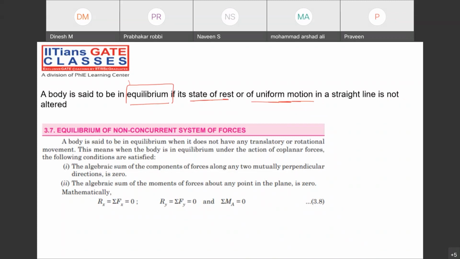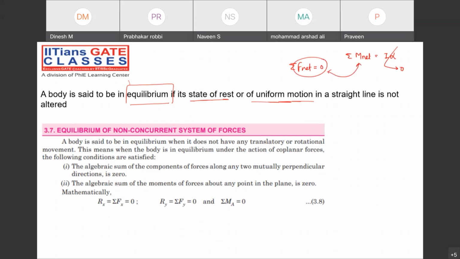Now we have to discuss the equilibrium condition of all the force systems that we have discussed: coplanar concurrent, coplanar parallel force system, and coplanar non-concurrent, non-parallel force system, and how we can maintain the static equilibrium conditions, right? Those are very, very important things. Now, suppose we are talking about the rest condition or uniform motion condition, then according to Newton's second law the net force must be 0. And what about the net moment? I alpha, that also must be 0.